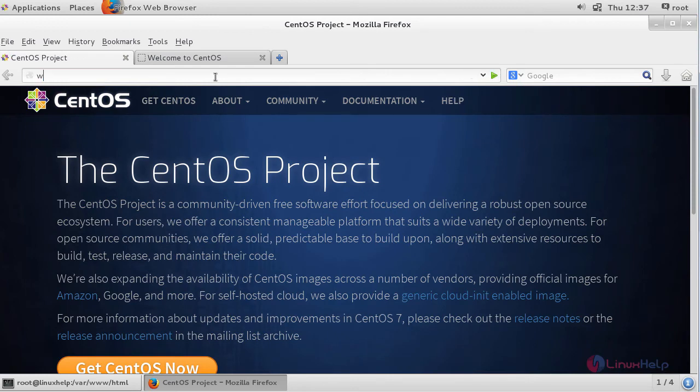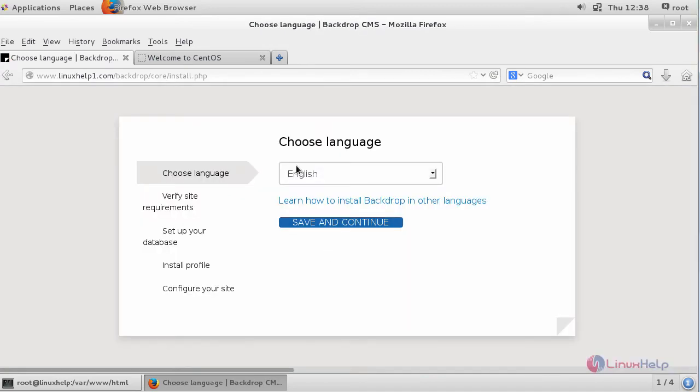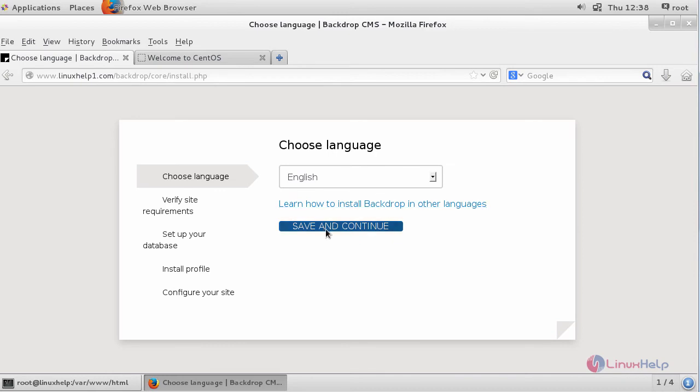Enter your domain name, followed by your Backdrop directory. You can see your very first page. Here select your default language.